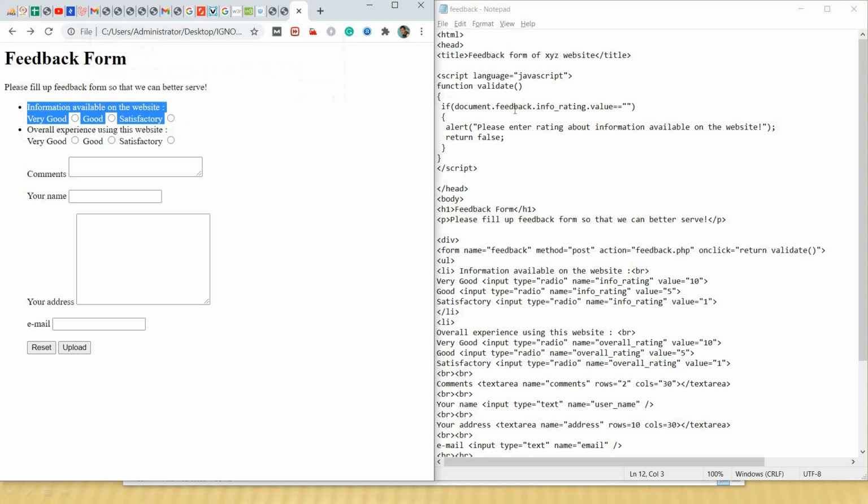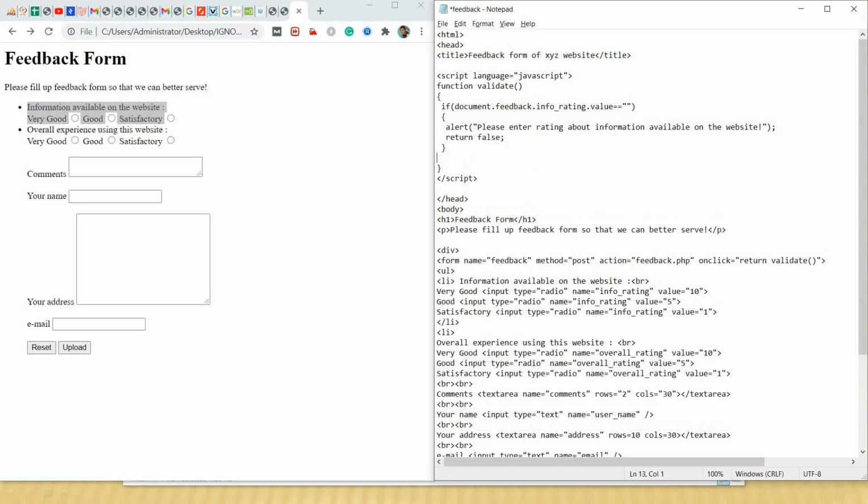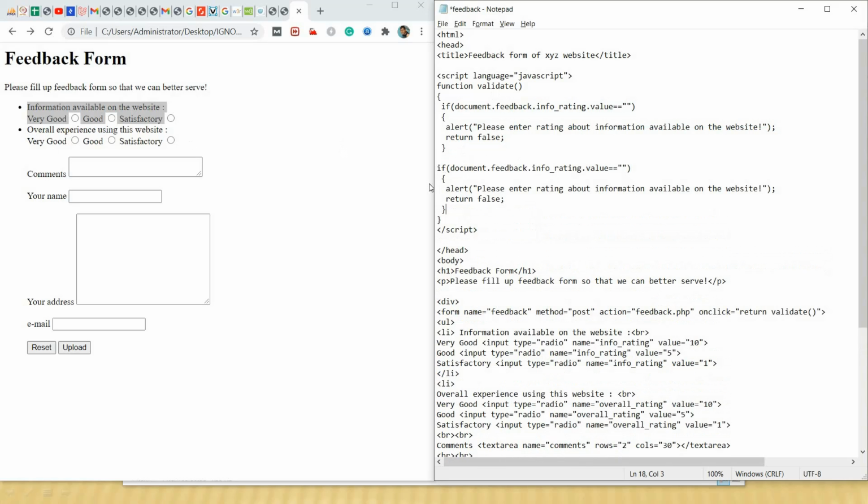Now let's write this code for the next field, the radio buttons. Simply I am going to copy and paste it. Now instead of info rating I will change this to overall rating, and the alert message also we will change. Please enter overall rating.